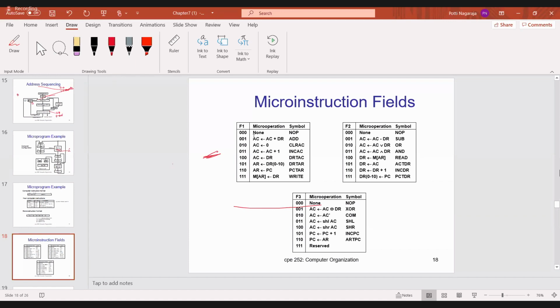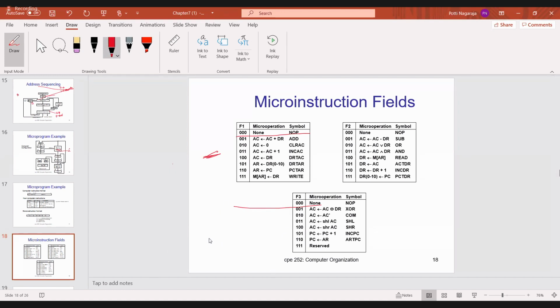But this first one, I am not doing any operation. Look at what the first operation is in all of them. 000. What is the operation? So with 000 we are not doing any operation. That symbol is nothing but NOP. Whether it is F1 or F2 or F3, 000 is the same. So leave that instruction. Okay.